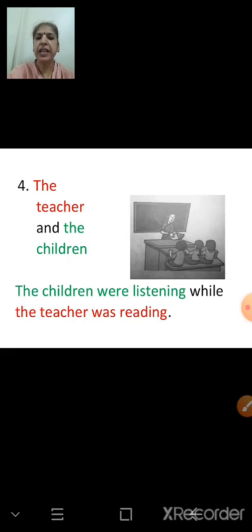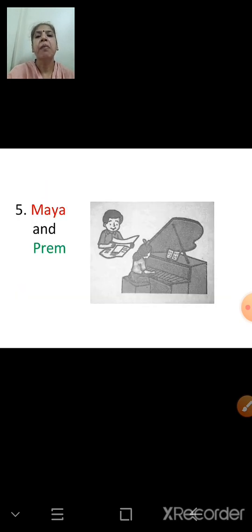The children were listening while the teacher was reading. We can see in the picture, children are listening. So here we are using while in the middle of the sentence, or in between.